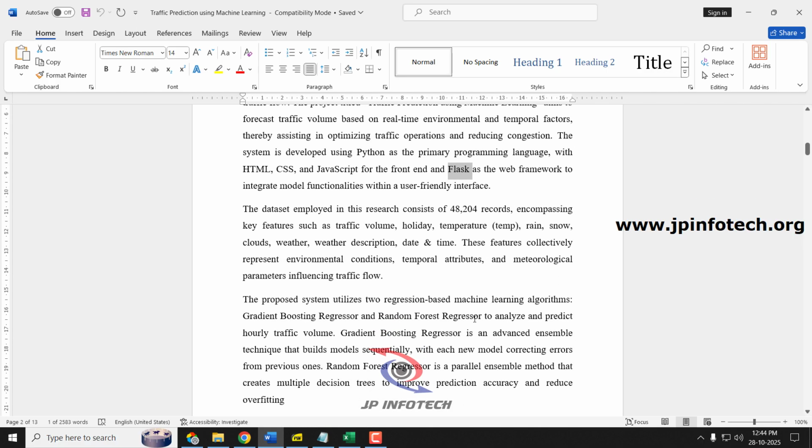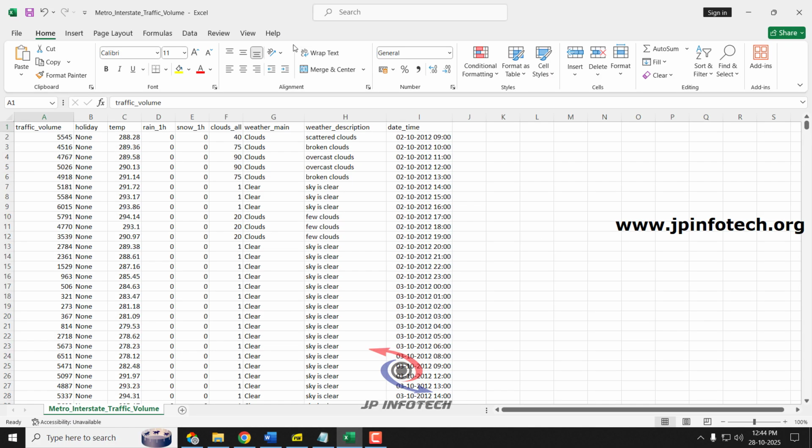Coming to the dataset part, we have utilized a dataset which contains 48,204 records with features such as traffic volume, holiday, temperature, rain, snow, clouds, weather description, date and time. Let us show the dataset.